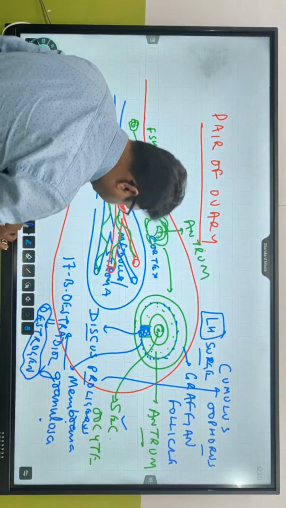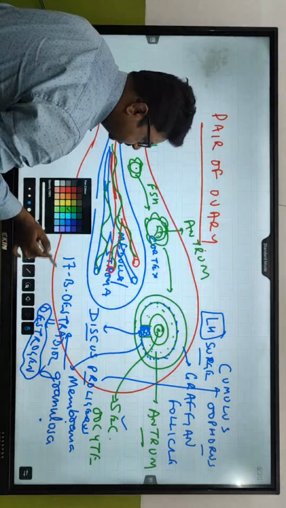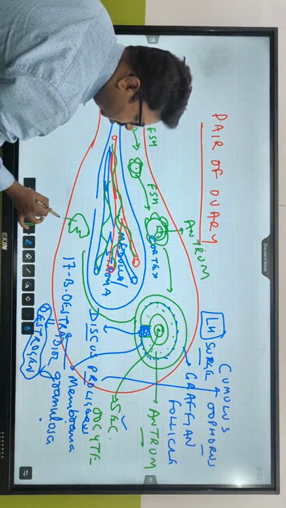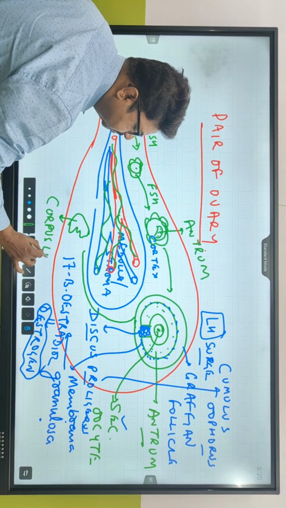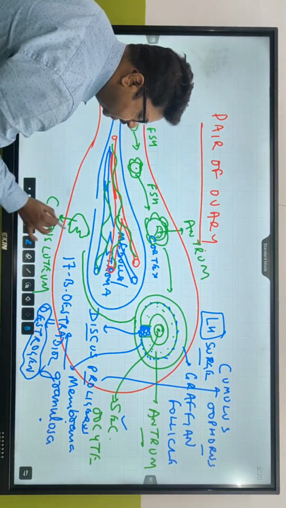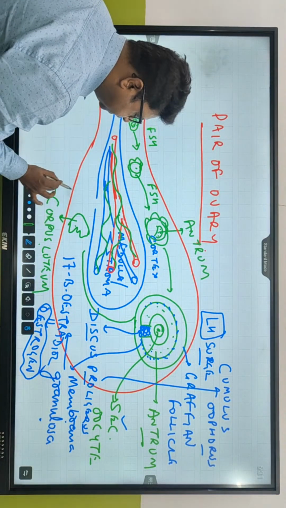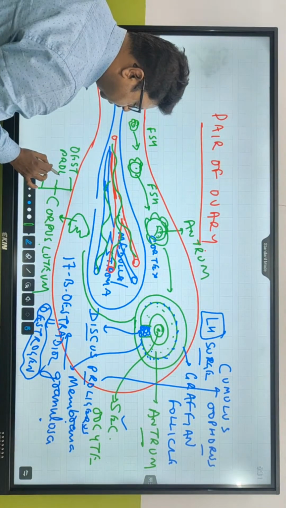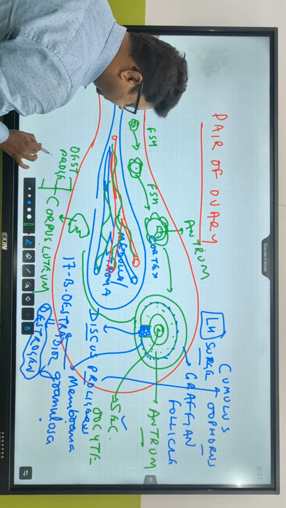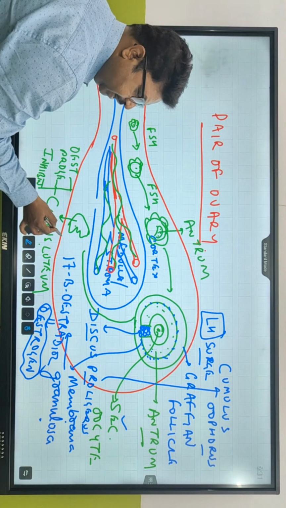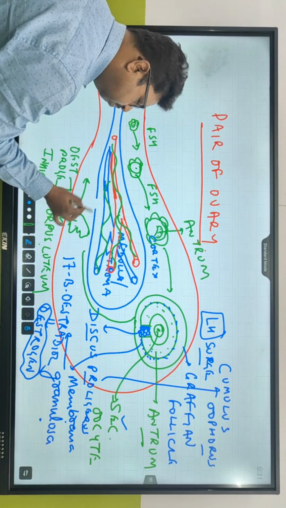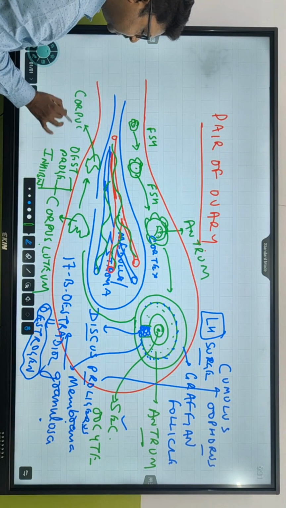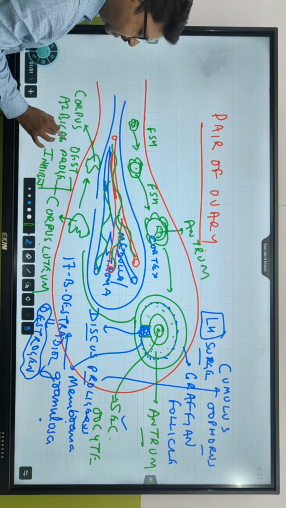And after this, what happens? What is the fate of this Graafian follicle? After this, it changes into a yellow-colored degenerative structure called corpus luteum, which secretes 3 types of hormones. One is estrogen, second is progesterone, and third one is inhibin. Ultimately, after further degeneration, this becomes corpus albicans, and albicans is a white-colored structure.